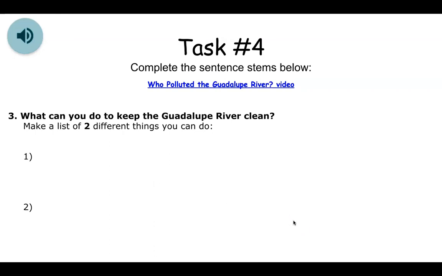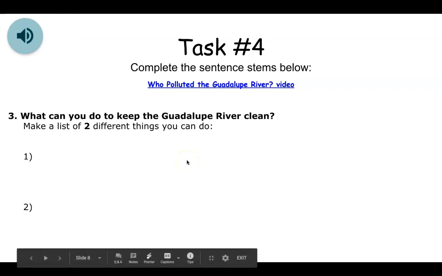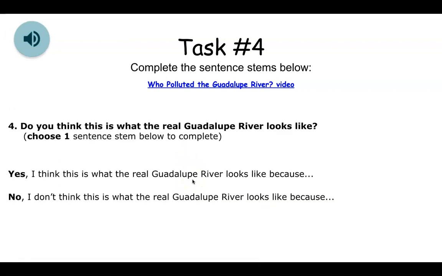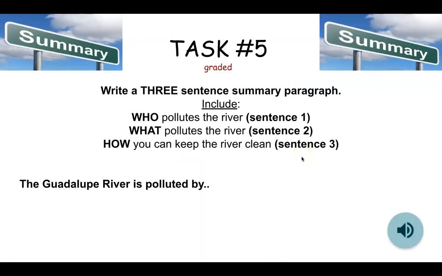Same here. This one does not, because on here you're just making a list of 2 things that you can do to keep the river clean. But here also sentence stem, choose one. And then on the last slide is a summary. And it's a 3-sentence summary. And then right here we have what you need to include in each sentence, as well as a sentence starter to get started on those sentences.